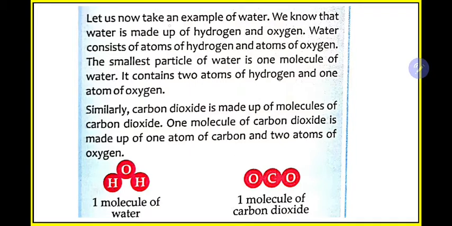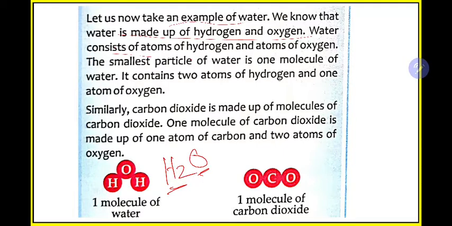Let us now take one more example. We know that water is made up of hydrogen and oxygen. Water consists of atoms of hydrogen and oxygen. The water we drink is scientifically known as H2O. Hydrogen and oxygen are gases, you know.